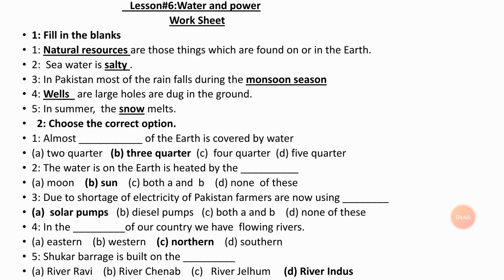Solar pumps. Number 4. In the dash of our country, we have flowing rivers. A. Eastern. B. Western. C. Northern. D. Southern. Answer is C. Northern. Number 5. Shakkar Barrage is built on the dash. A. River Ravi. B. River Chenab. C. River Jhelum. D. River Indus. Answer is D. River Indus.